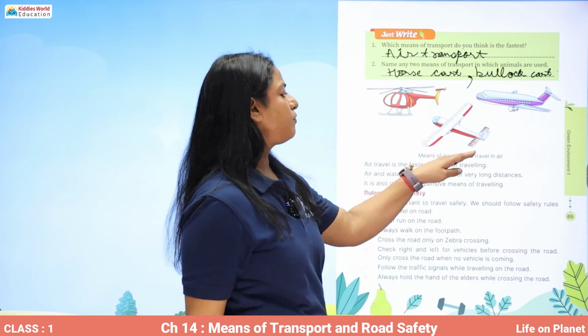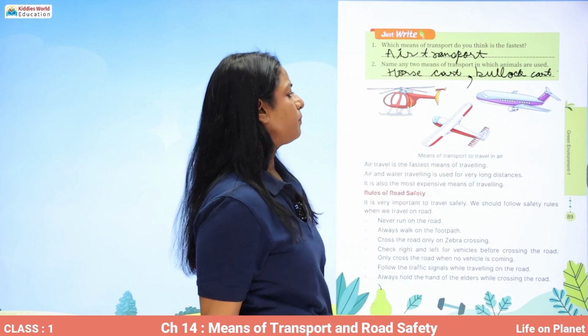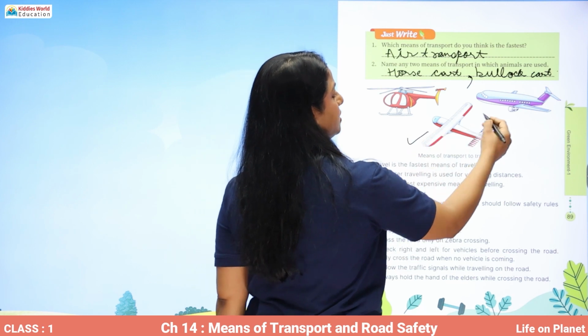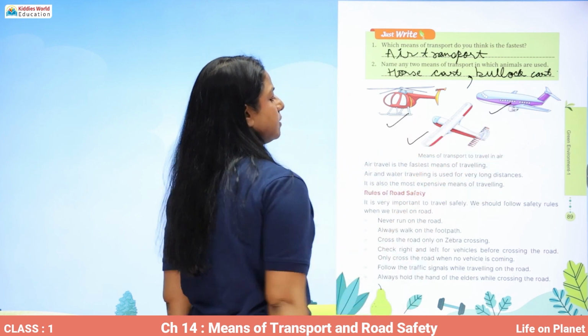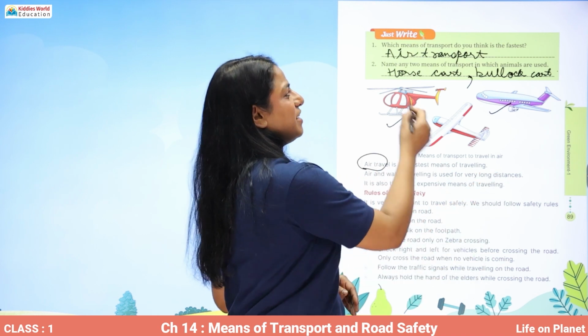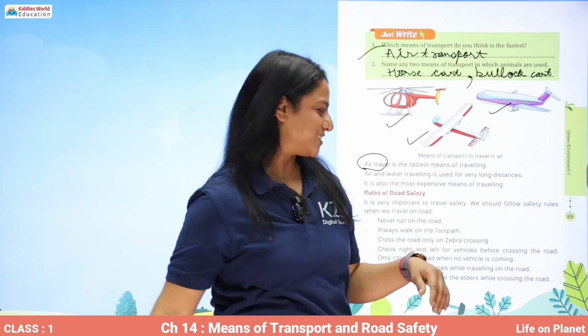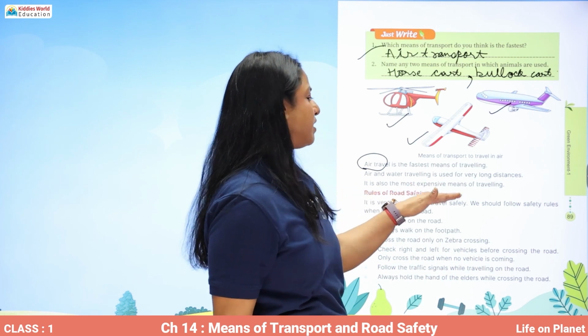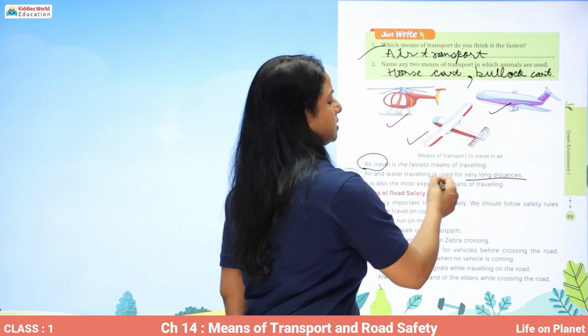Now, what are the means of transport to travel in air? There are jet planes, aeroplanes, helicopter. Air travel is the fastest means of traveling. So, yeah, I was correct. Air and water traveling is used for very long distances.